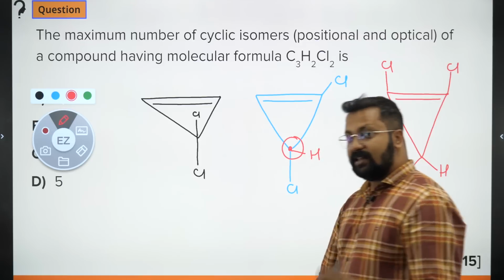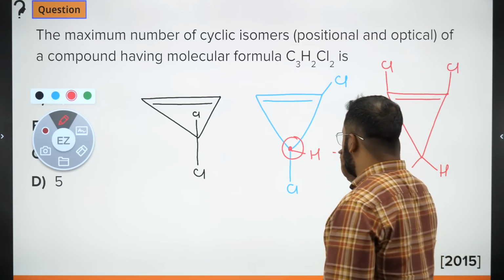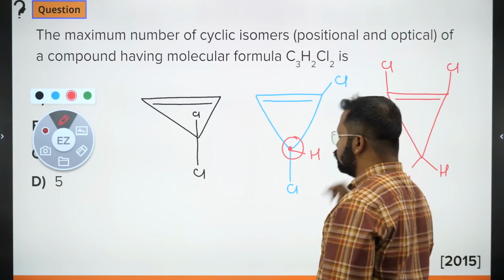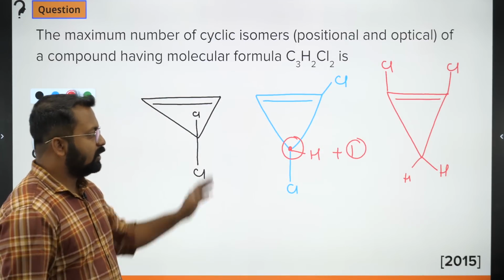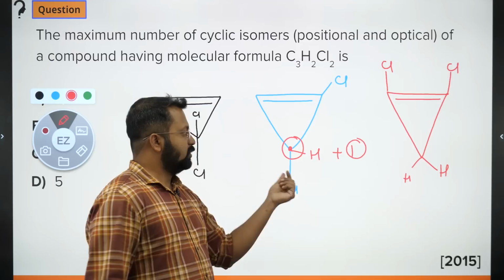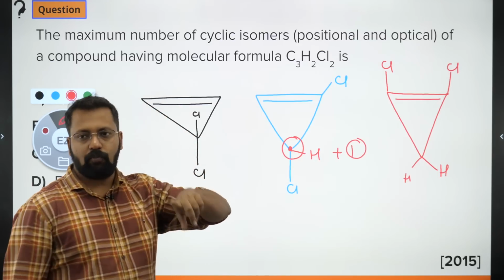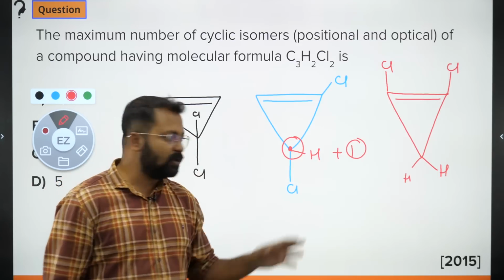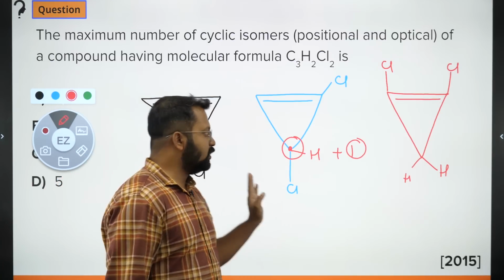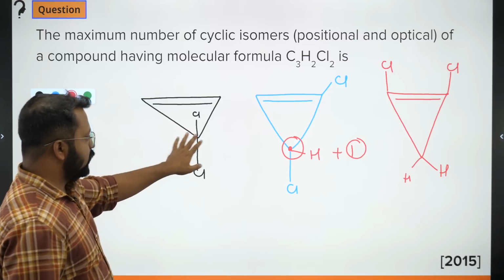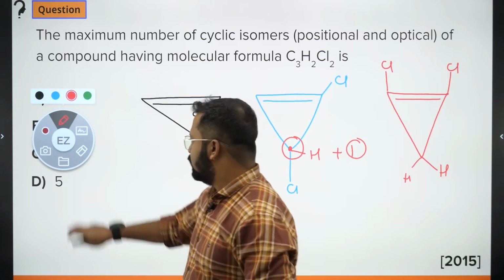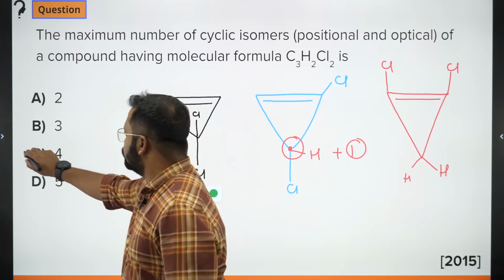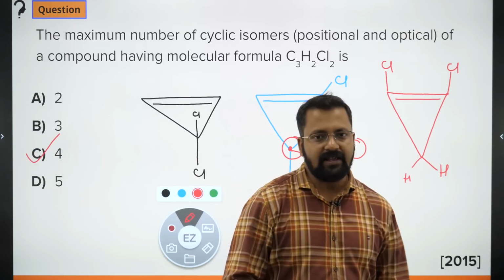So whenever there is a chiral center, its enantiomer will also be a part of the assessment. Okay, so when you count, you will also count its enantiomer. So one chiral center, so one more, total of 2 optical isomers, this plus its enantiomer. So answer कितना हो जाएगा? 1, 2, 3 and 1, 4. The right answer should be C. The right answer should be 4.